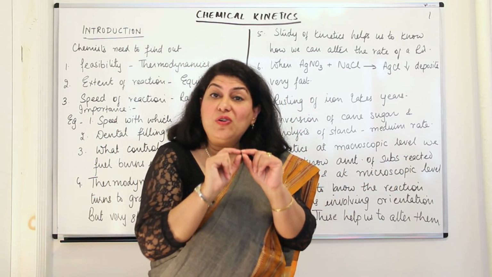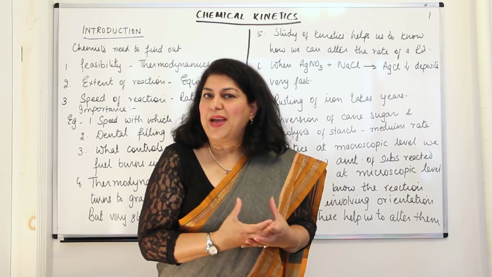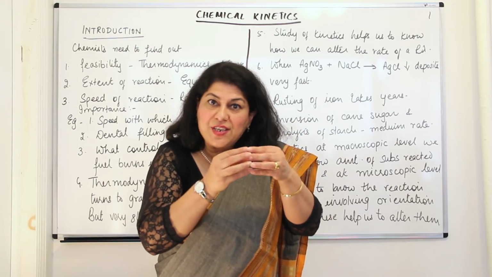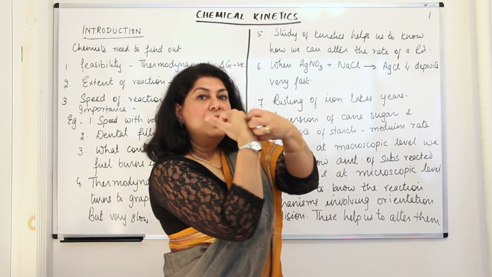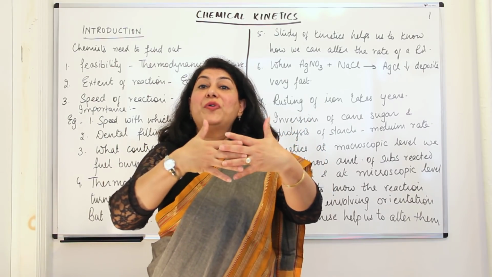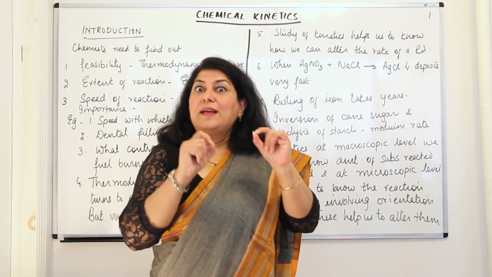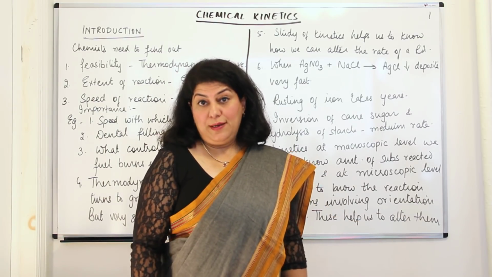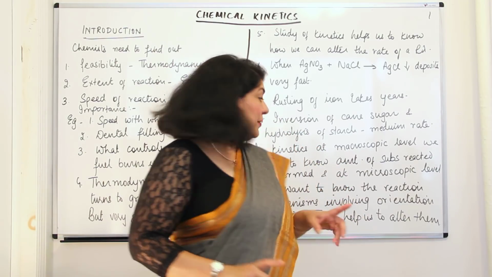And at the microscopic level, we notice what is actually happening to the molecules when they react. Is it that at a certain orientation, when they hit, that is when they react? Maybe when two molecules are coming close and they hit at the wrong direction, they cannot react. It is like the lock and key. It is only when the orientation is right that they react. So these microscopic things that are happening and which are affecting the rate of a reaction, that is also what we study under chemical kinetics. And it is this knowledge that helps us to alter the rates of chemical reactions.